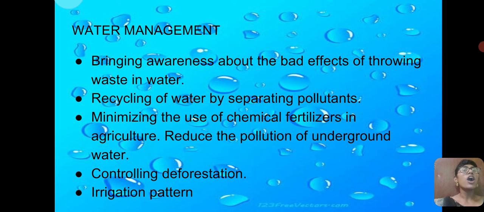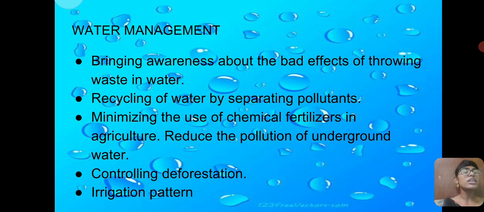Now we see the water management method. See, in water management method, we can bring awareness to the people by telling about the bad effects of throwing waste in the water bodies. And we can recycle the water by separating the pollutants alone. And we can use those recycled water. And minimizing the use of chemical fertilizer in agriculture, because that will reduce the pollution of underground water level.